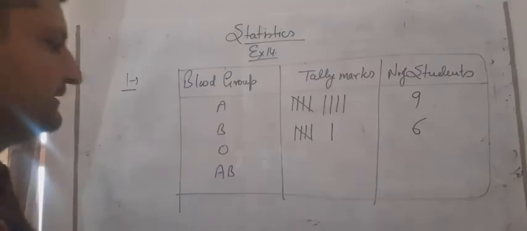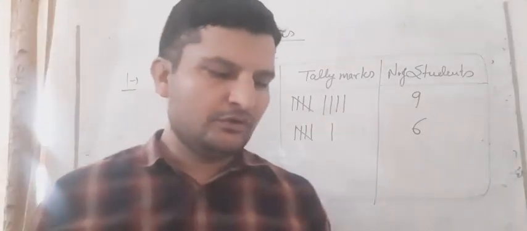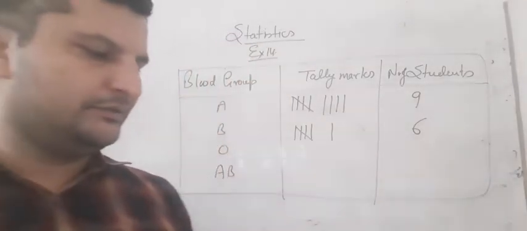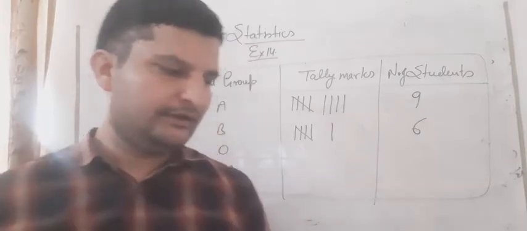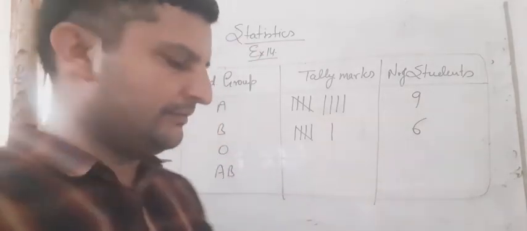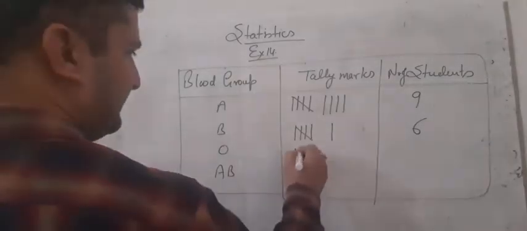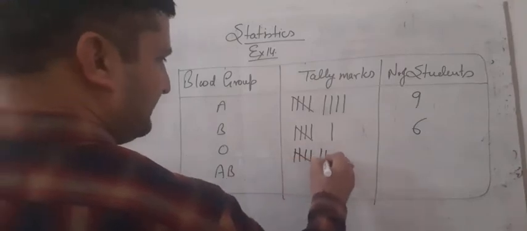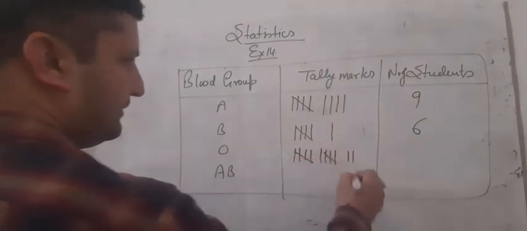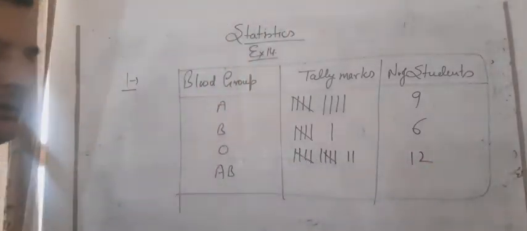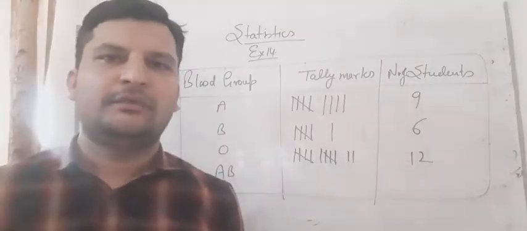5 and 1, 6. Blood group having O group. O groups are 1, 2, 3, 4, 5, 6, 7, 8, 9, 10, 11 and 12. So we can say that blood group O are 12. 12 means 5 is here, 5 is like this, and 1, 2. That means these are the 12 students having blood group O.